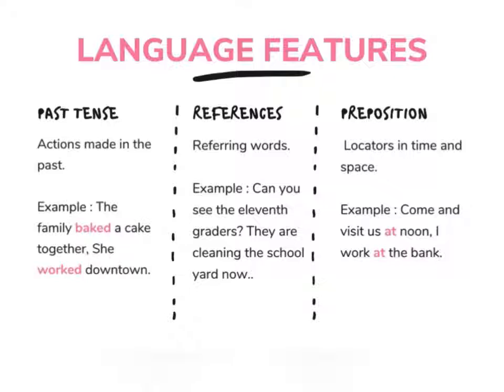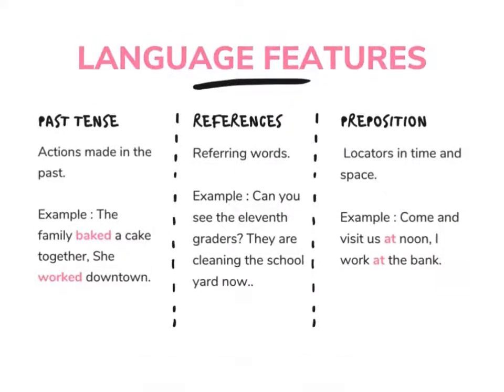And the seventh, there are prepositions. Locators in time and space. For example, come and visit us at noon, and I work at the bank. At in here emphasizes time and place. Emphasizing time is at noon, and emphasizing place is at the bank.